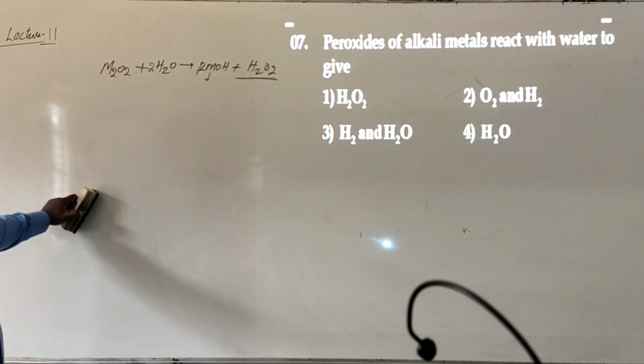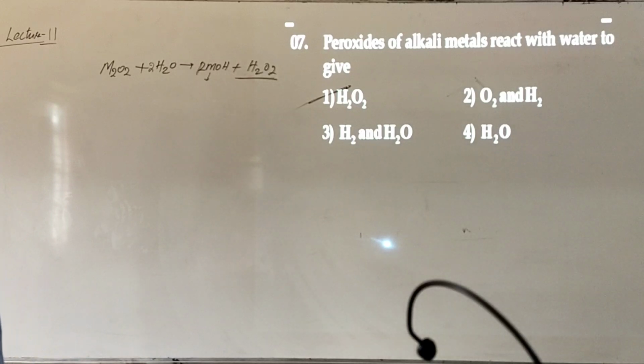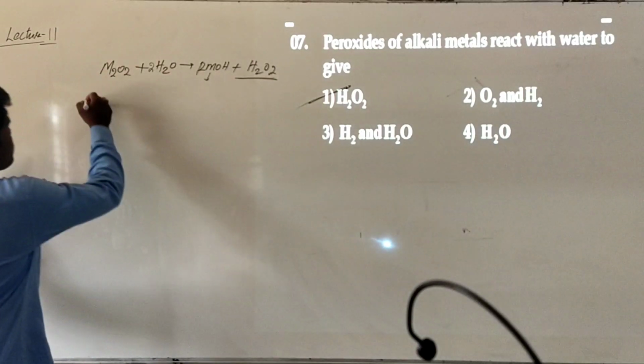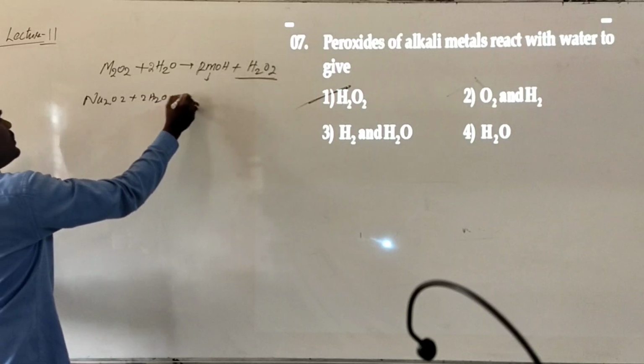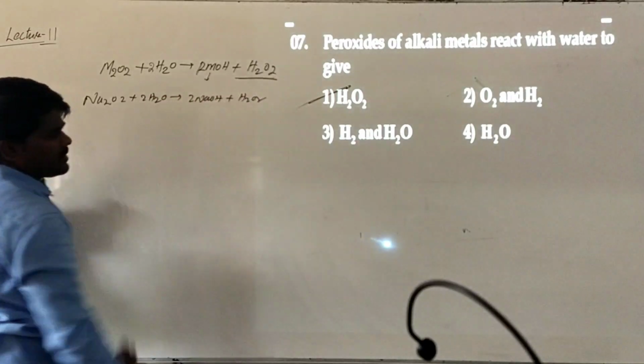So what is the answer? They will form hydrogen peroxide. This is the hydrolysis pattern of peroxides of alkali metals. You can take, for example, sodium peroxide. This is a reaction with 2 moles of H2O. It forms 2 moles of NaOH plus hydrogen peroxide.